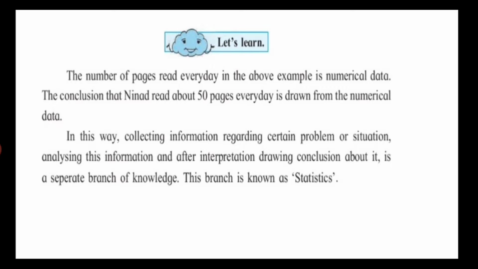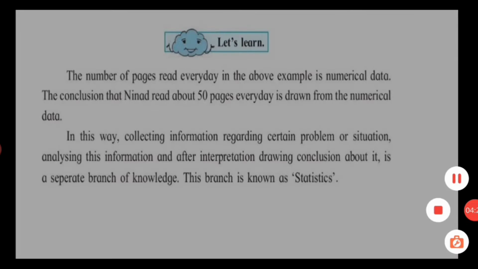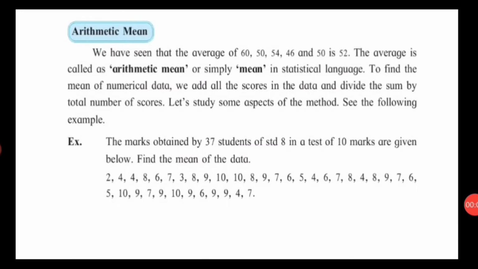So all these calculations, collecting information, calculating and coming to the conclusion, is known as statistics. So this is the definition of statistics. We have seen that the average of 60, 50, 54, 46 and 50 is 52. We have calculated it. The average is called arithmetic mean, or simply mean, in statistical language. We have seen that also.